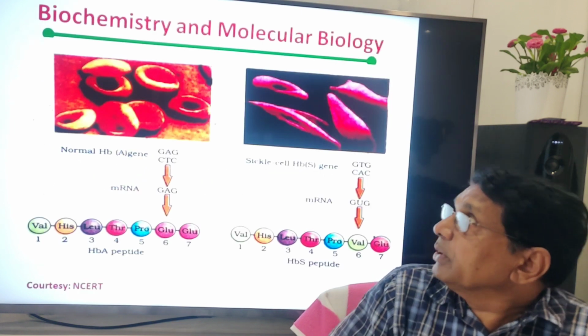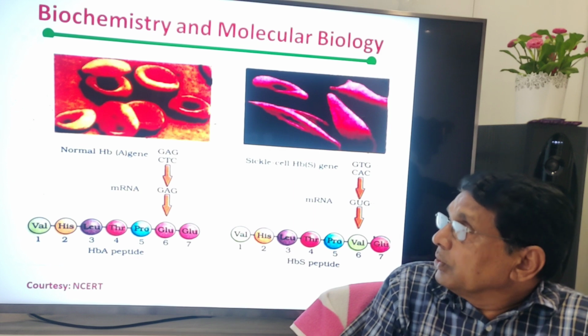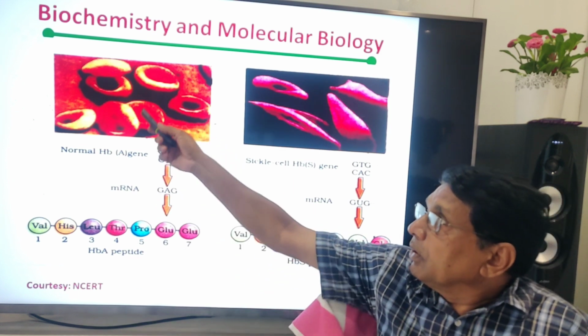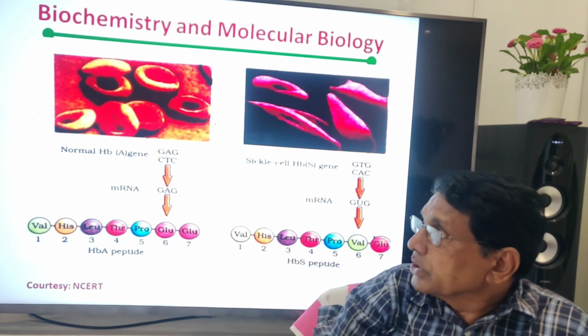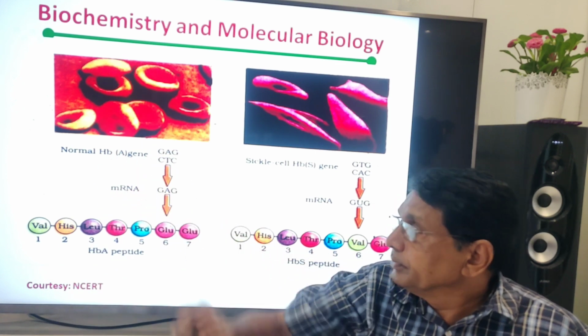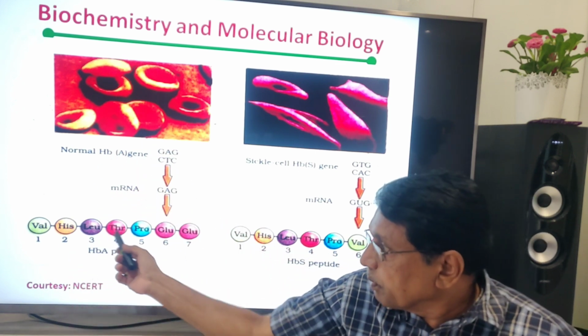So this is the biochemistry and molecular biology. Normal RBC, you can see biconcave structures, normal HbA gene. So this is a polypeptide.